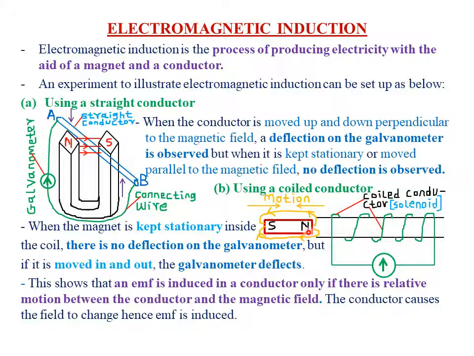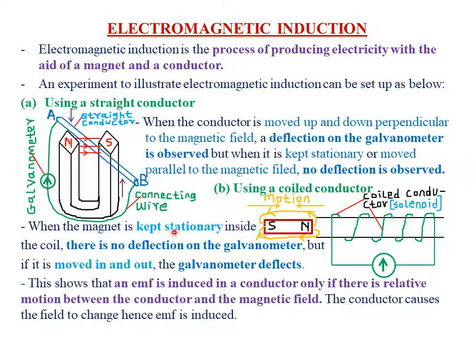Remember, when you're moving the magnet in and out, the magnetic field lines are cutting the conductor because the conductor is coiled in this particular manner. So when you move the magnet inside and outside of that solenoid, the magnetic field lines will be meeting the conductor at an angle of 90, and therefore in that case we expect some EMF or current to be induced.